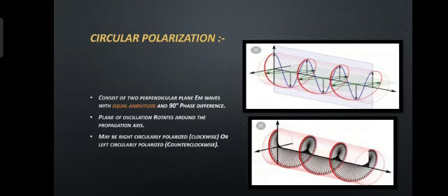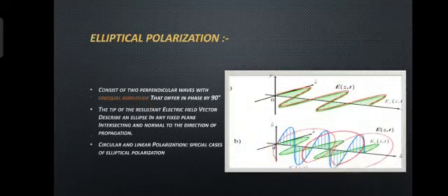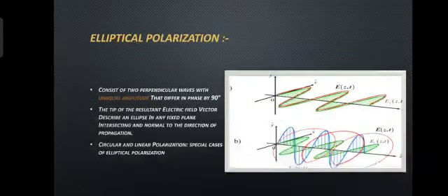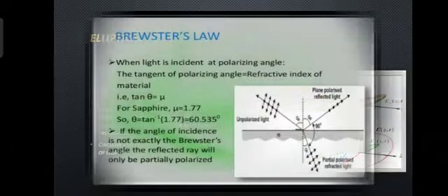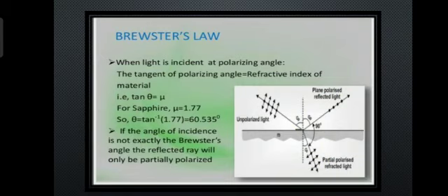The plane of oscillation rotates around the propagation axis, and may be right circularly polarized, that is clockwise, or left circularly polarized, that is counterclockwise. Third is elliptical polarization, which consists of two perpendicular waves with unequal amplitude that differ in phase by 90 degrees. The tip of the resultant electric field vector describes an ellipse in any fixed plane intersecting and normal to the direction of propagation. Circular and linear polarization are special cases of elliptical polarization.